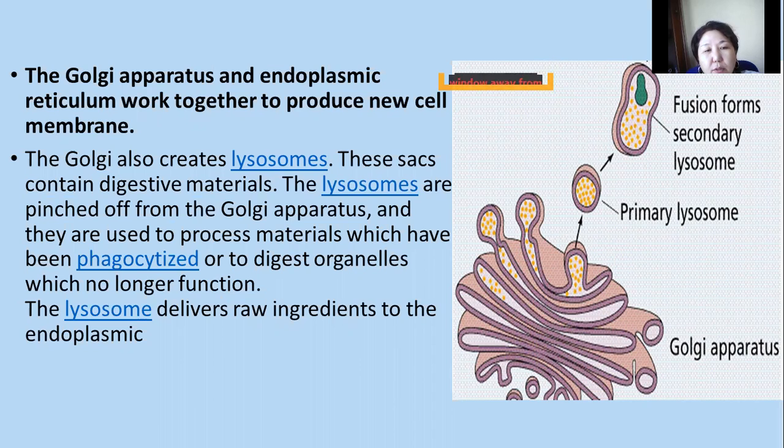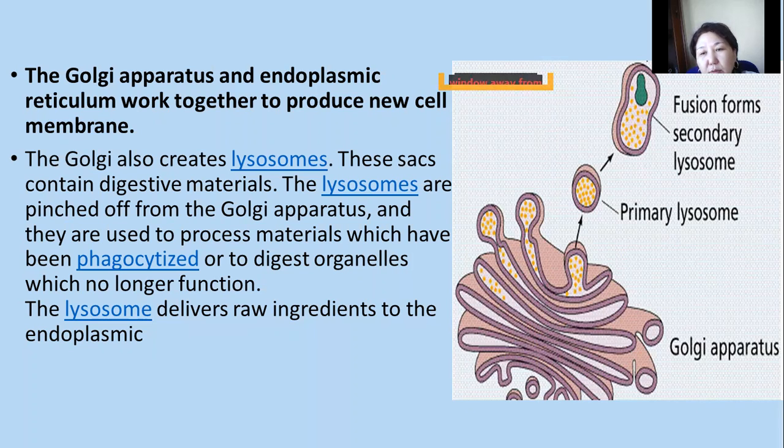The Golgi also creates lysosomes. These sacs contain digestive materials. The lysosomes are pinched off from the Golgi apparatus and are used to process materials which have been phagocytosed or digest organelles which no longer function. The lysosome delivers raw ingredients to the endoplasmic reticulum.